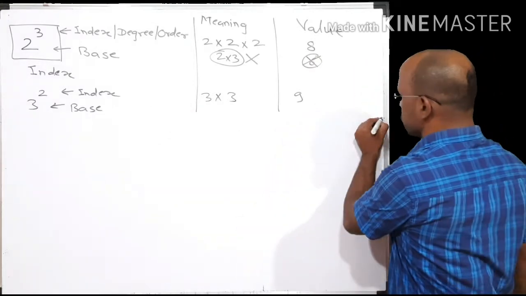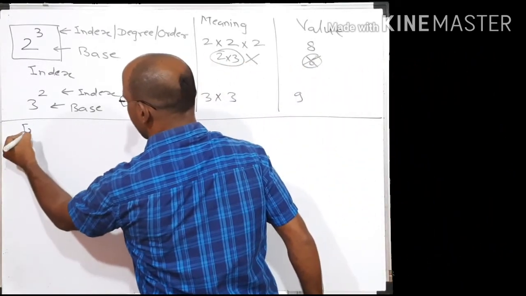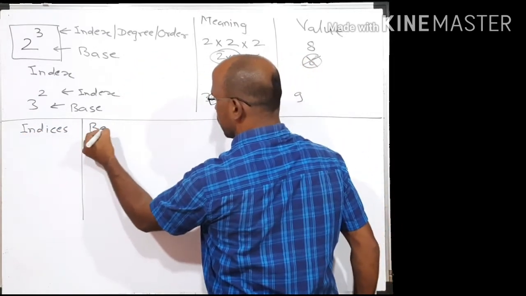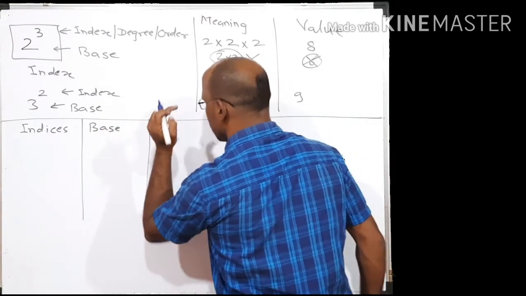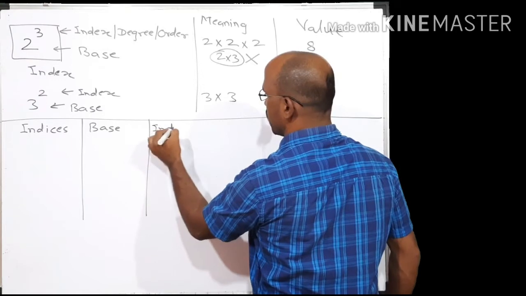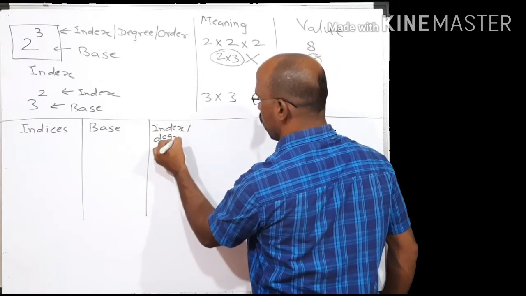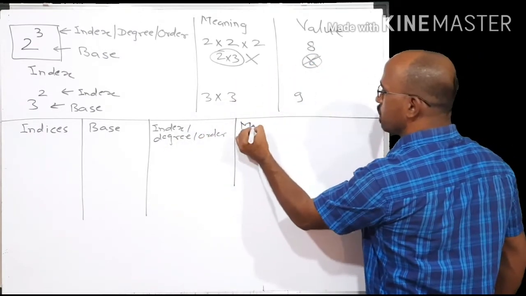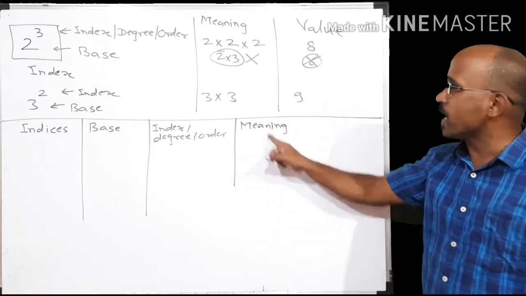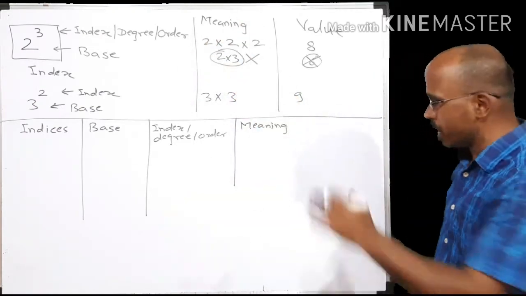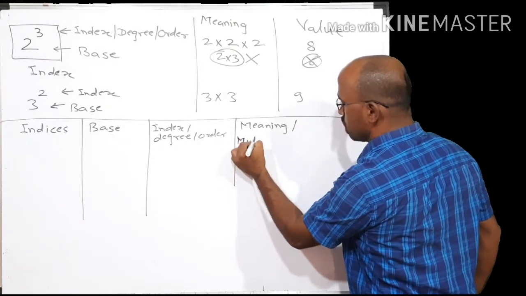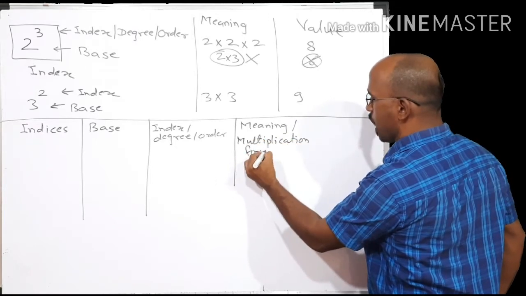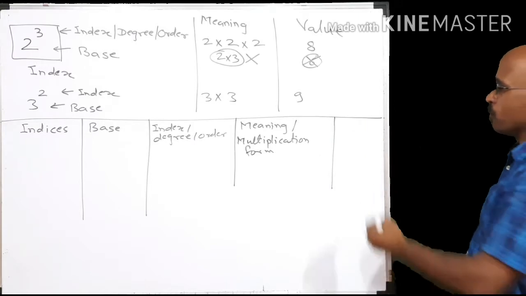Let us see a few examples. Let's make a table. First we will write the index or indices. Then we will try to identify what is the base in the given index and what is the index, or degree, or order in the given index. Then the meaning, meaning we are writing in the form of multiplication, so the meaning is also called the multiplication form. And finally we will try to find out the value of it.